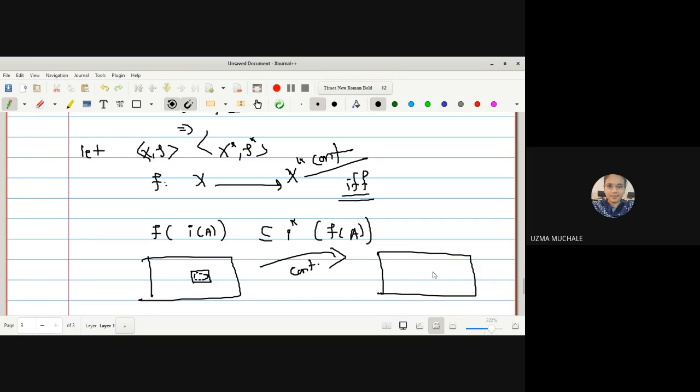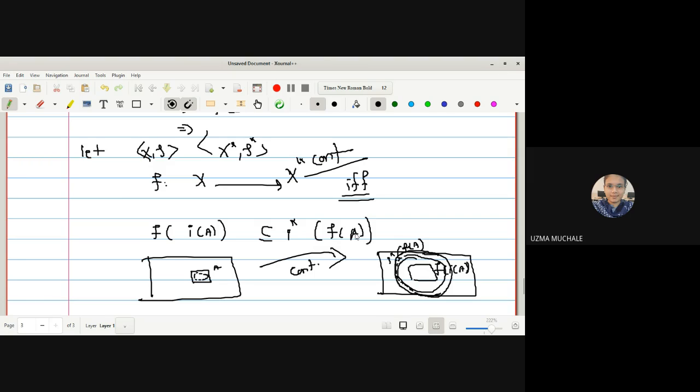We have to find the image f of I of A, and then f of A. Then we have to show that f of I of A is contained in I star of f of A. Suppose f of I of A is contained in this.